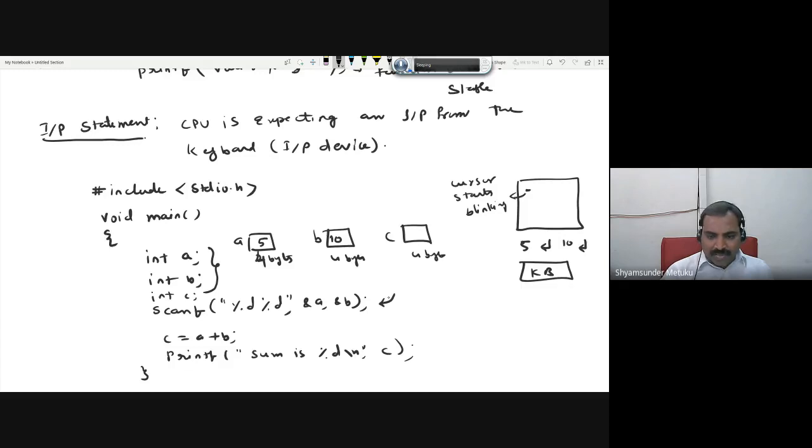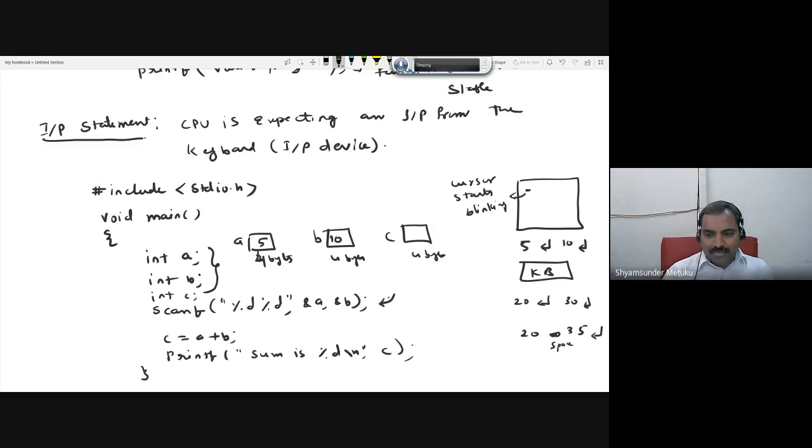By using scanf, because of these two %d, the compiler or this particular software is giving a provision to the user. They can type inputs of their wish. So I can type 5 and 10 in the very first attempt. Maybe some other time if I execute, I might give 20 and 30. Anything is up to our requirement. Or else space also is acceptable. I can simply write 20 space 35, then followed by enter you're supposed to give.